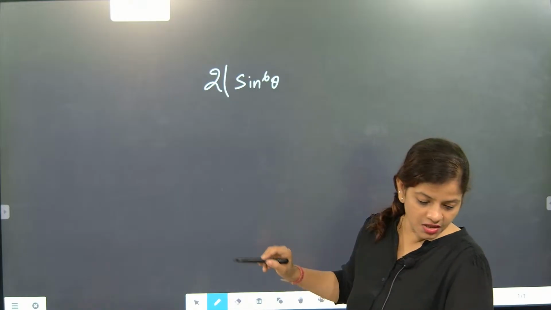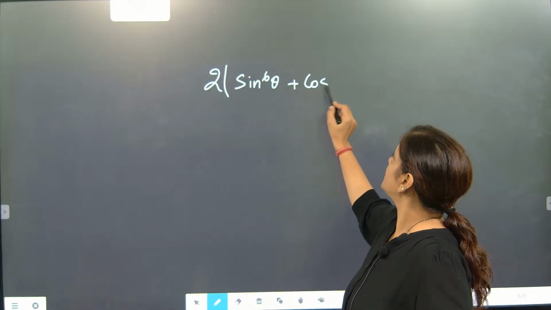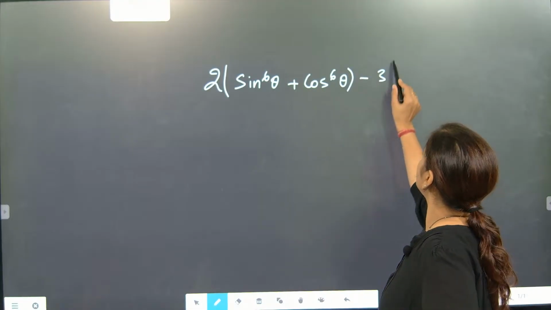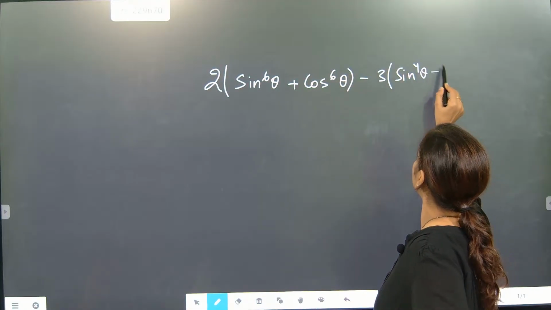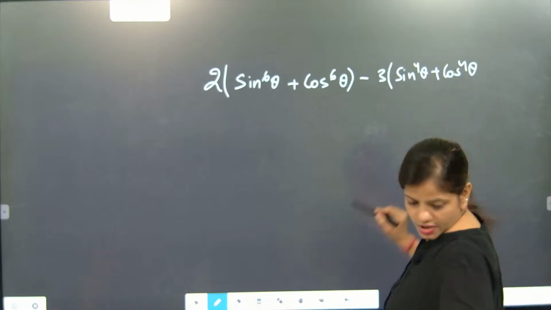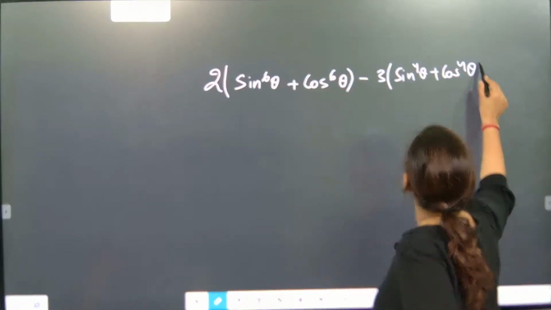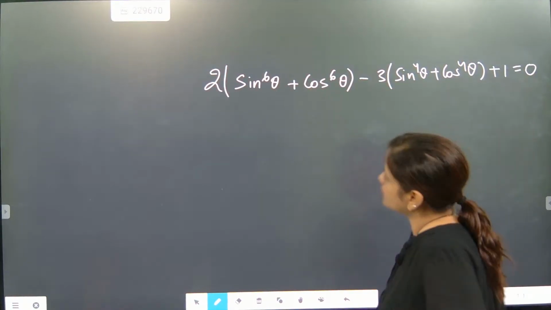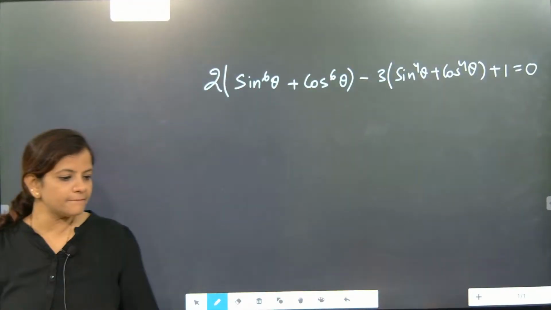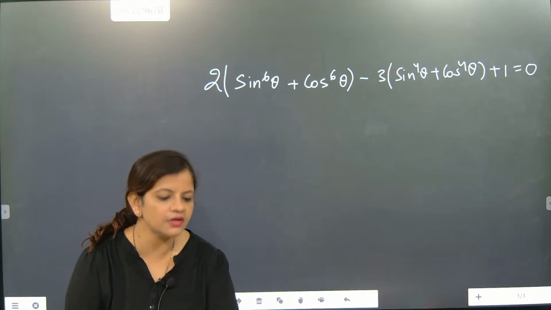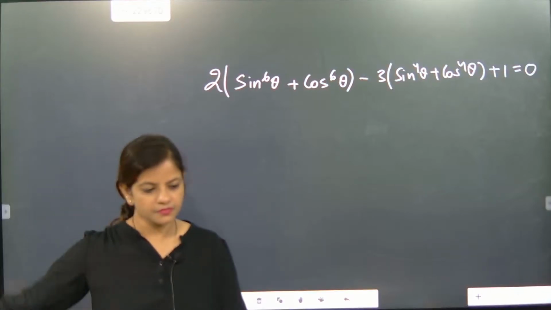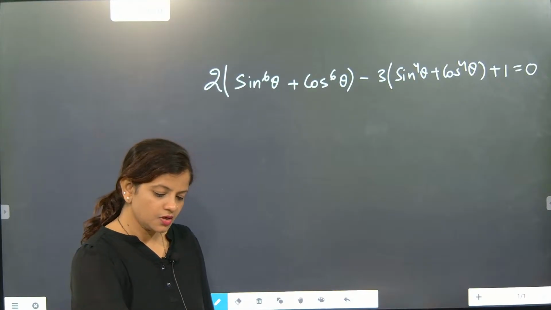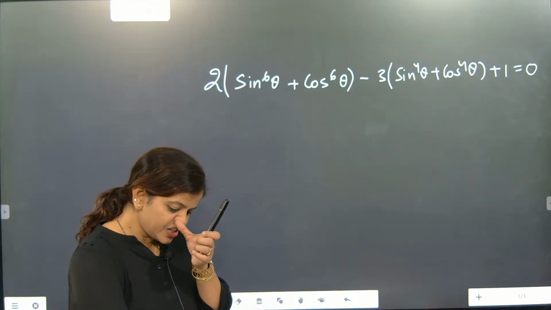Sine 6 theta plus cos 6 theta minus 3 times sin 4 theta plus cos 4 theta plus 1 is equal to 0. Prove it. Prove it. You can do it. Try this question. I checked, Kritika.